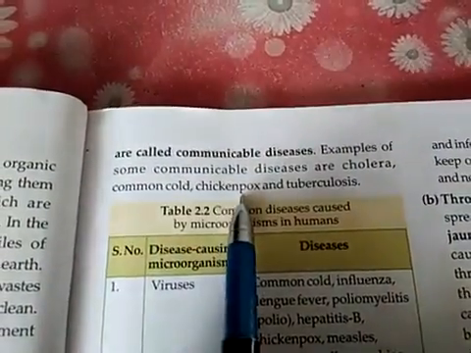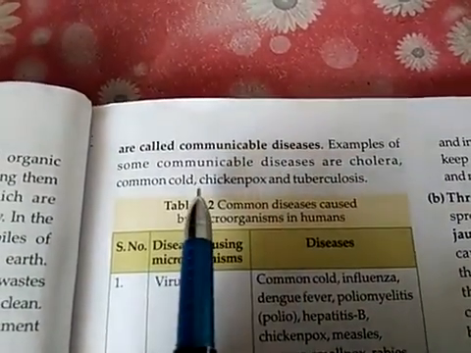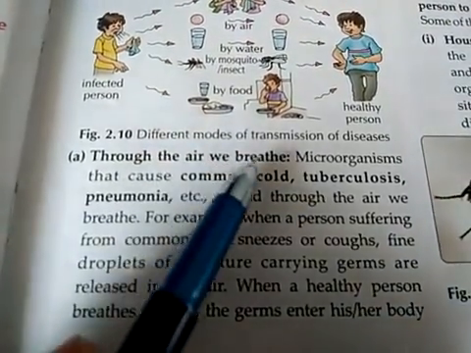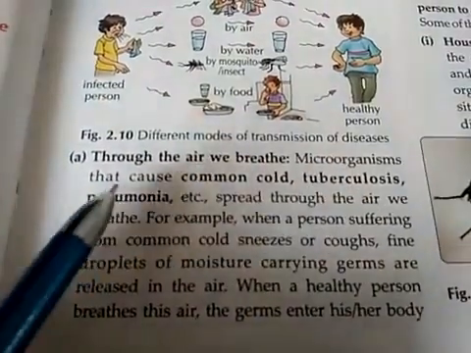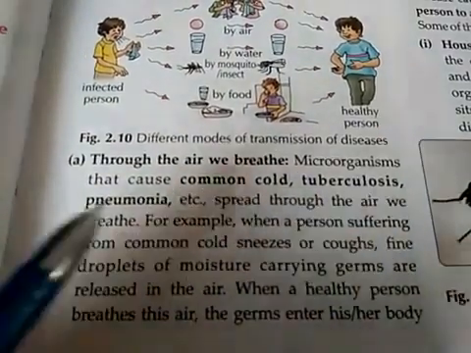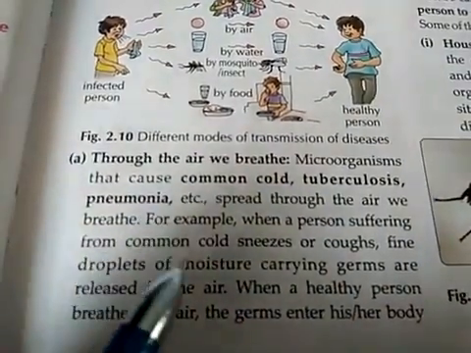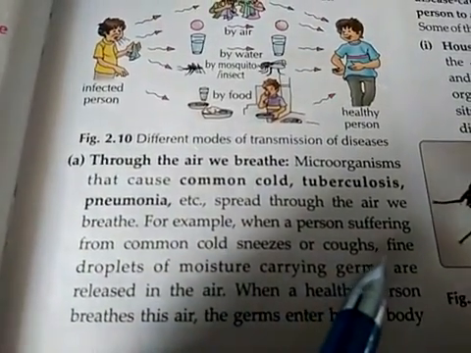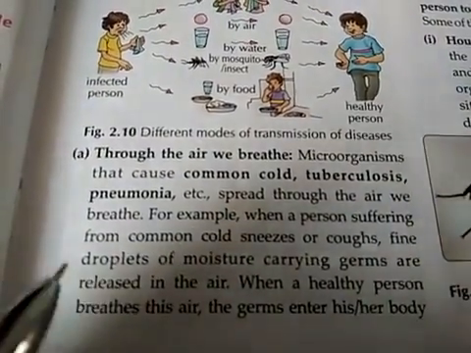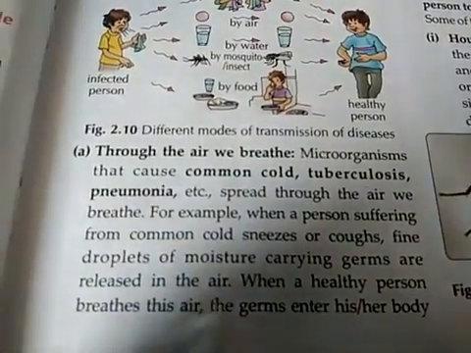Cholera, common cold, chickenpox and tuberculosis are examples of communicable diseases. Communicable diseases can be spread through the air we breathe. Microorganisms that cause common cold and tuberculosis spread through the air we breathe. For example, when a person suffering from common cold sneezes or coughs, fine droplets of moisture carrying germs are released in the air.